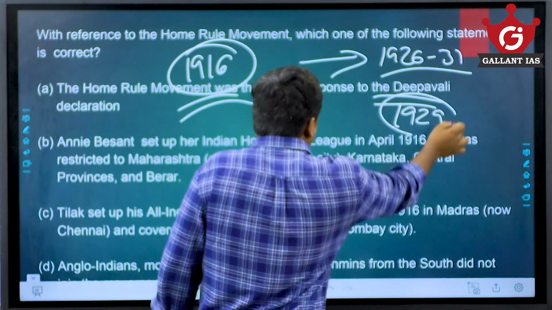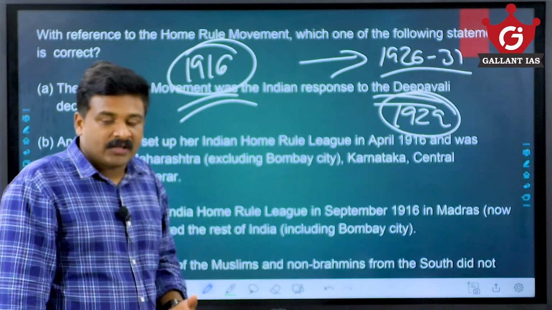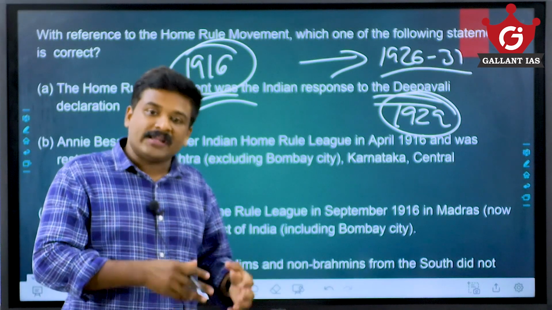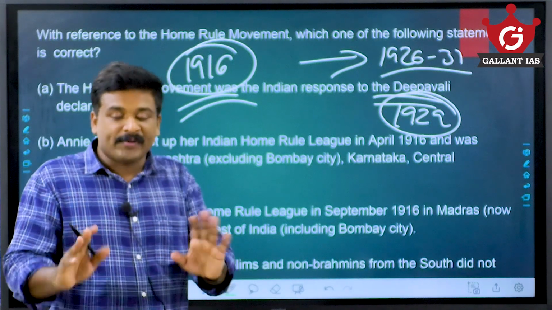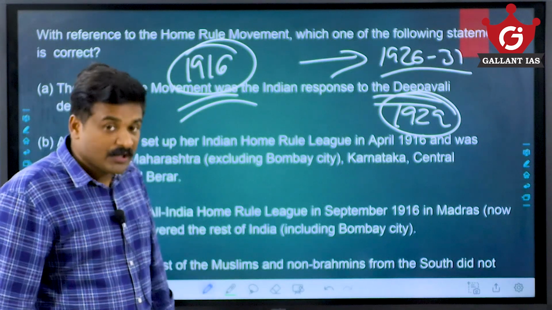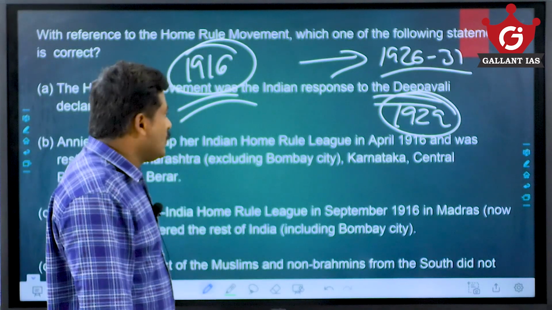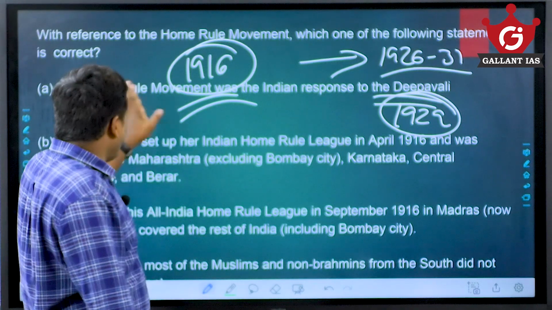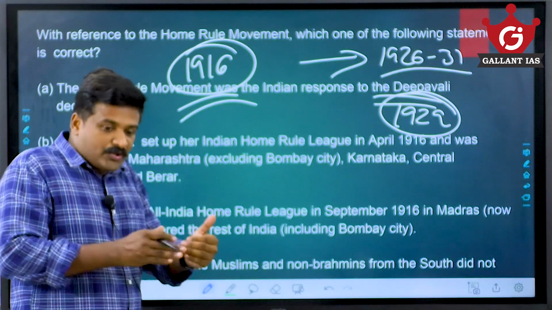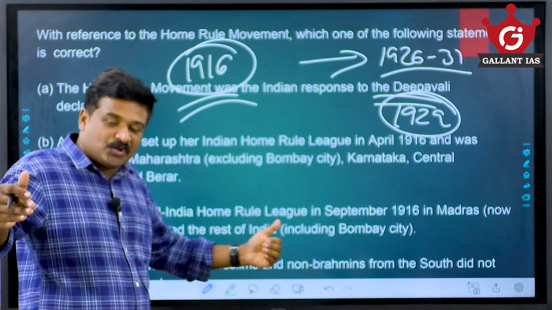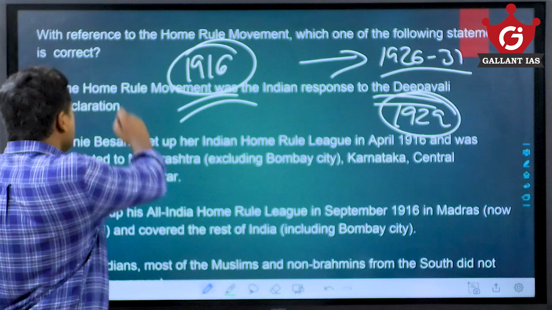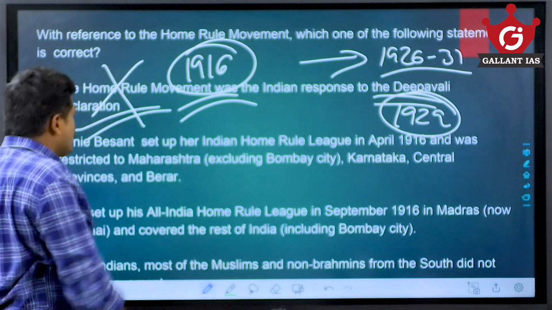It is not matching. In the Diwali declaration, Irwin declared that the British Empire's intention in India is to grant dominion status to India. It was not at all a promise from his side, just a declaration. That happened in 1929, and the Home Rule League was in 1916. So there is a huge gap between 1916 and 1929, and this is not any response to the Diwali declaration. If you apply that logic, you can eliminate this one.